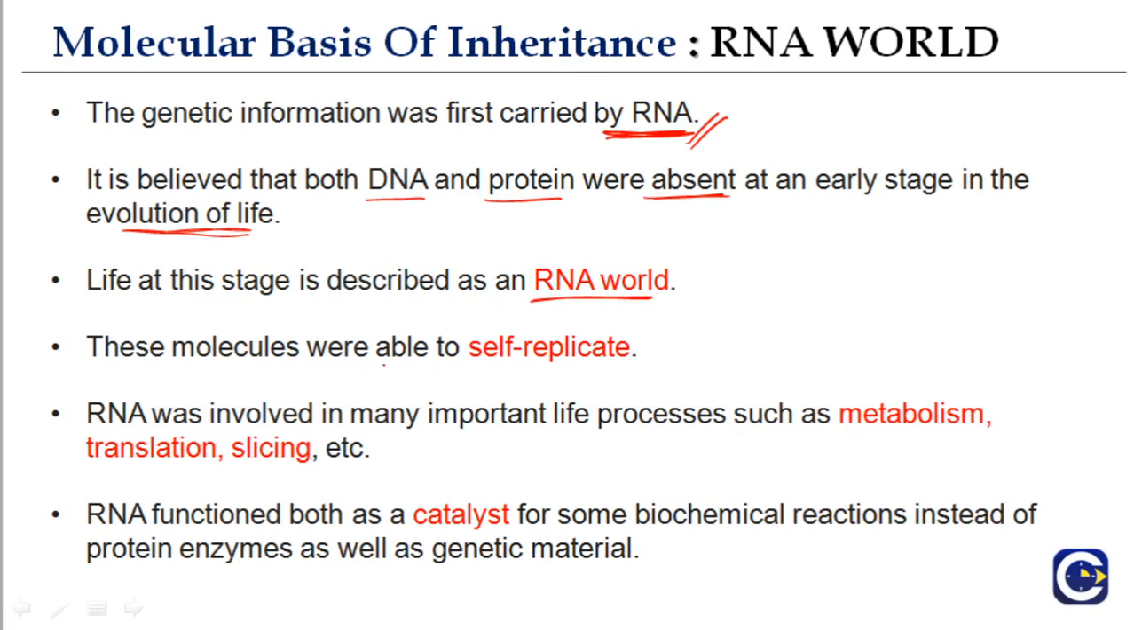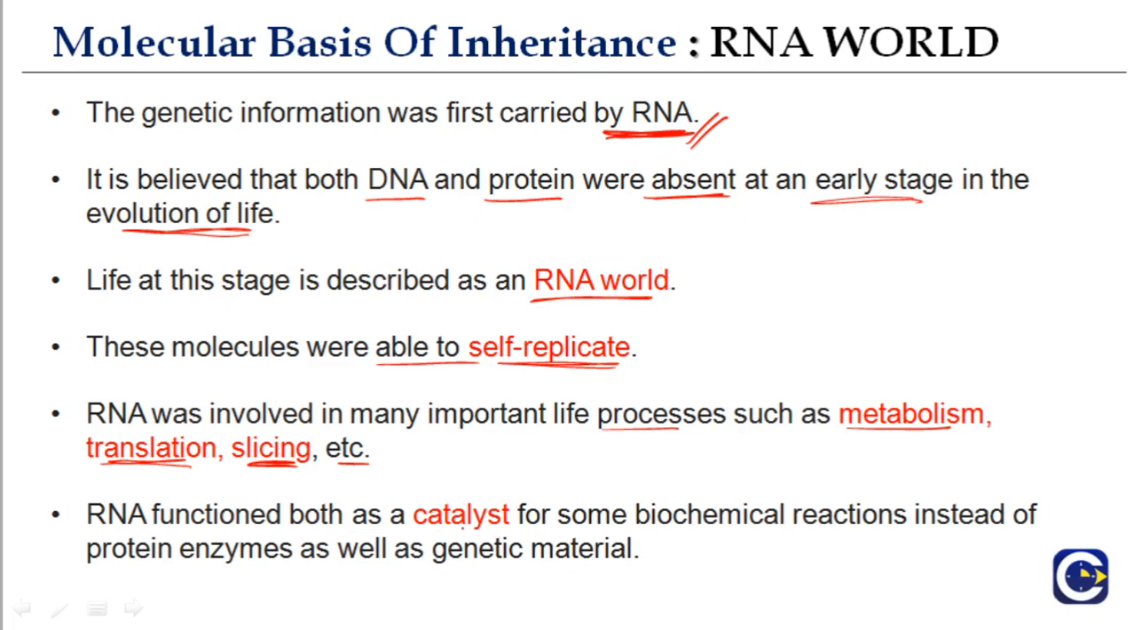These molecules were able to self-replicate. RNA was capable of self-replicating, and it was also involved in many important life processes such as metabolism reactions, translation, splicing, etc. So it had a lot of catalytic roles. There was no DNA and protein at that time, and therefore this world was called the RNA world, but this was at early stages in evolution.